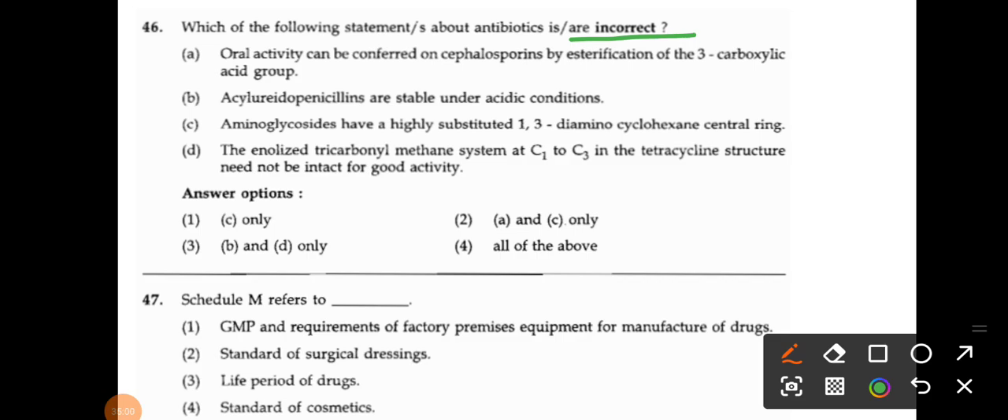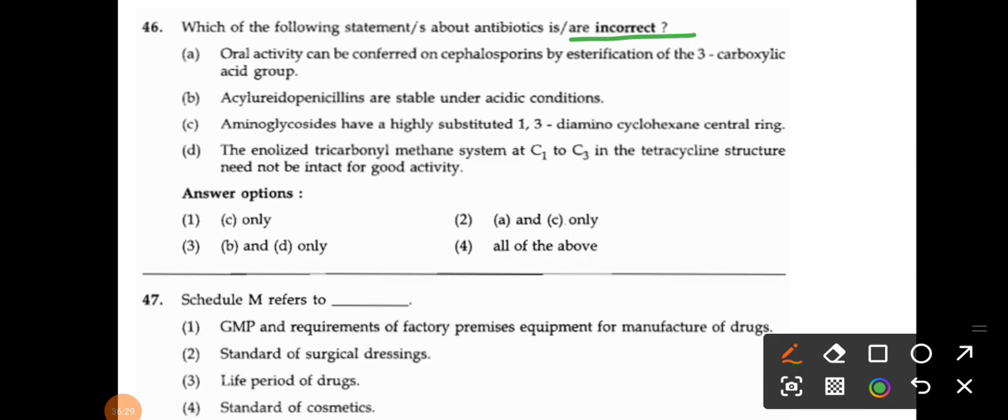Okay, B option, acyl ureidopenicillins are stable under acidic conditions. C option, aminoglycosides have a highly substituted 1,3-diaminocyclohexane central ring. And the D option, the enolized tricarbonyl methane system at C1 to C3 in the tetracycline structure need not be intact for good activity. Okay, so what they have asked is the incorrect statement.